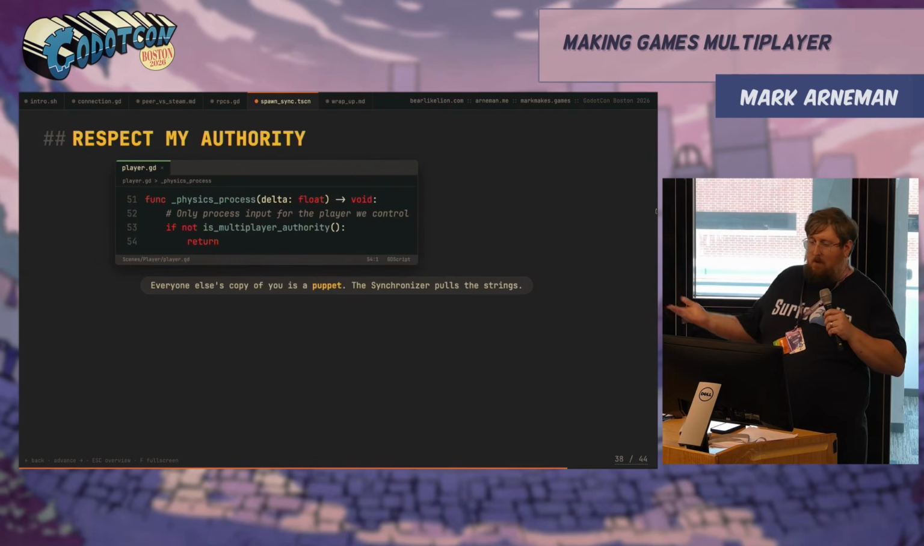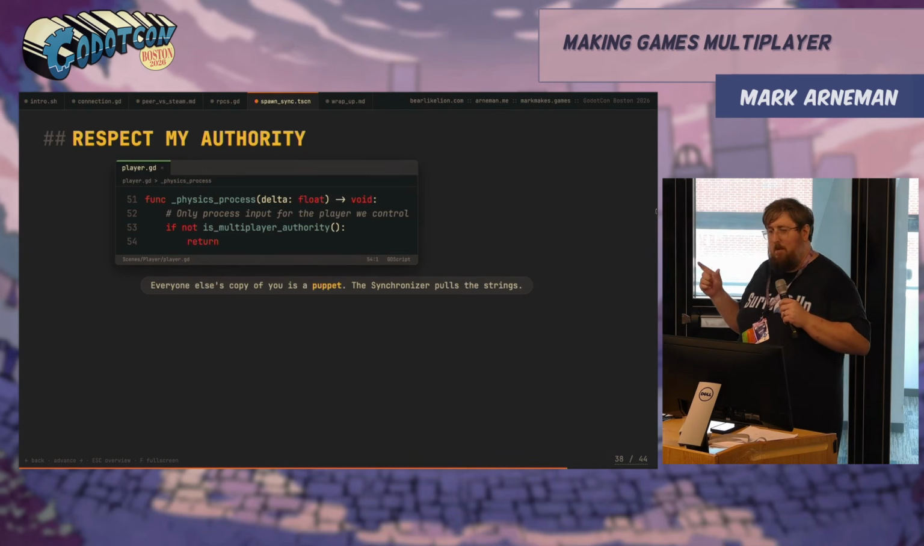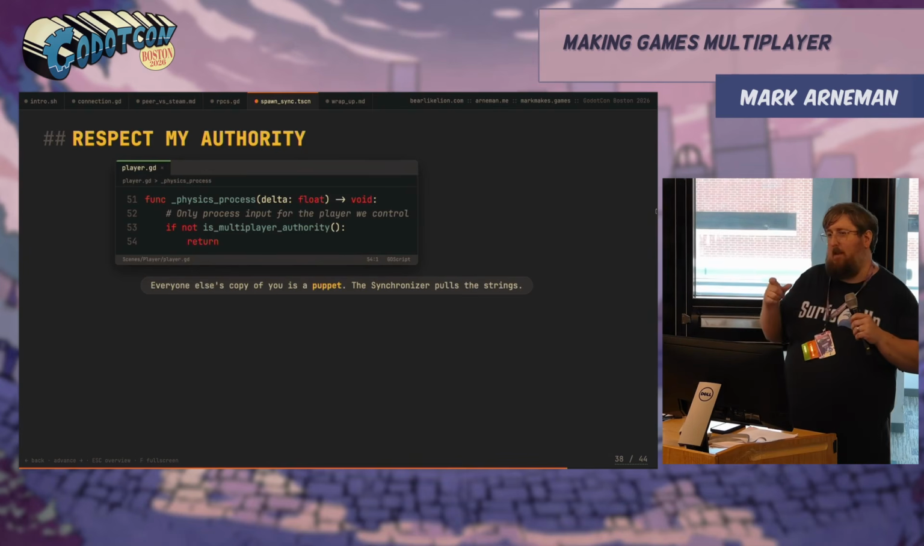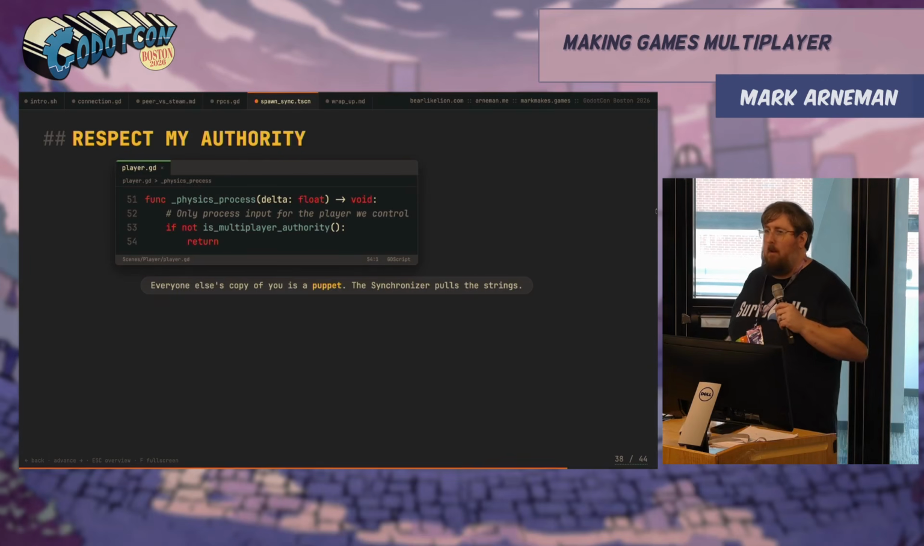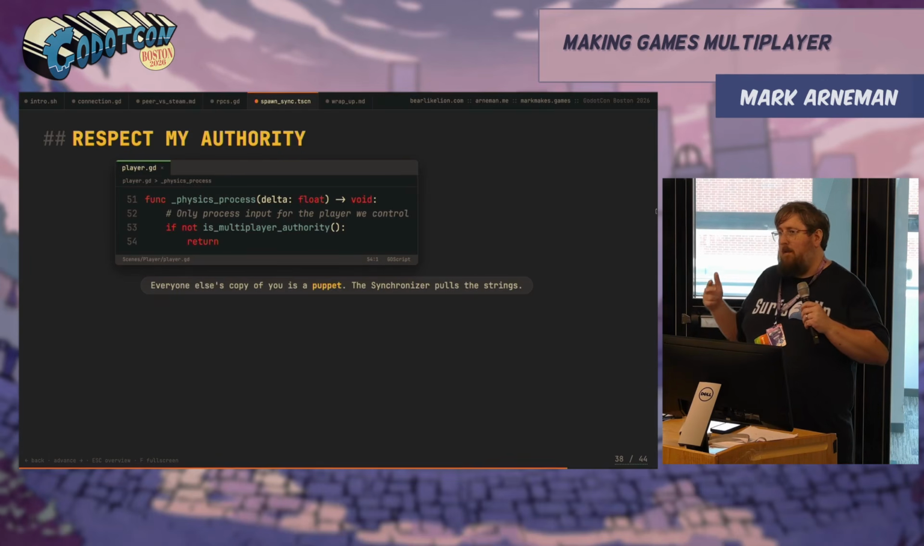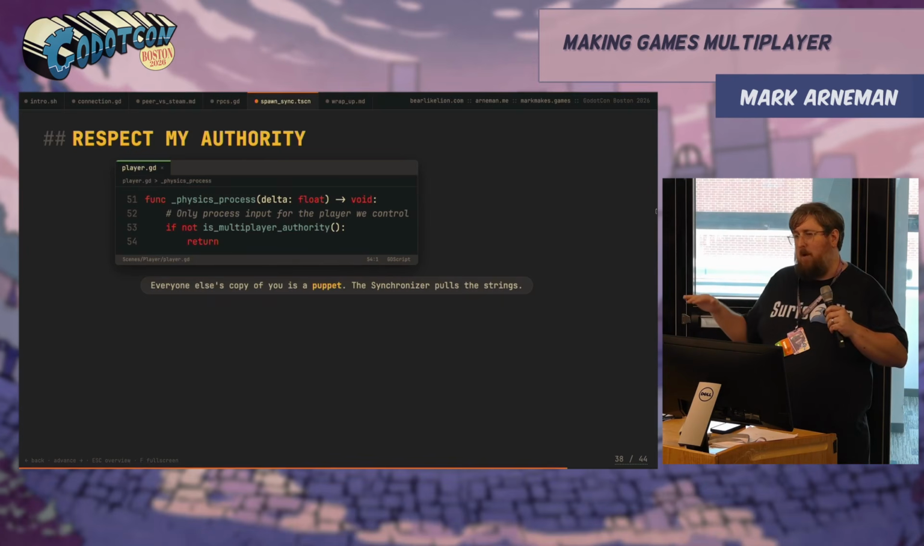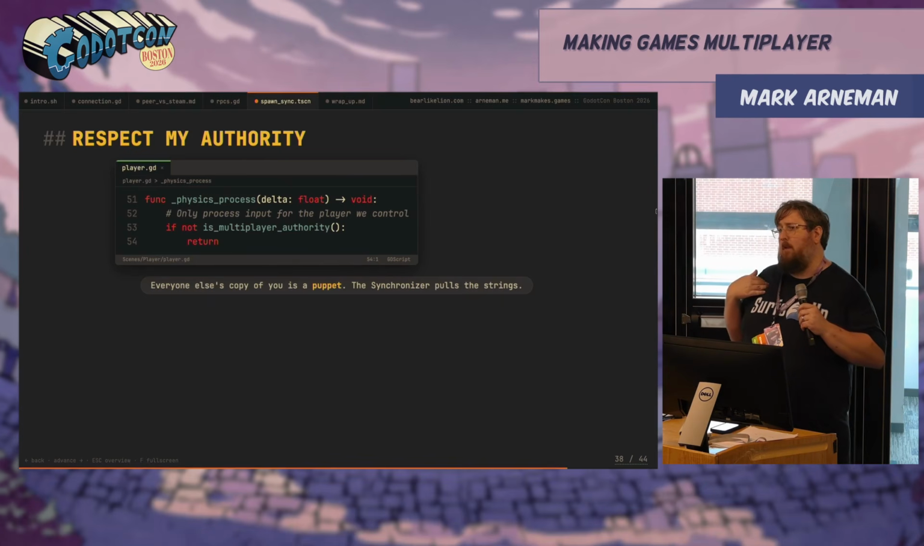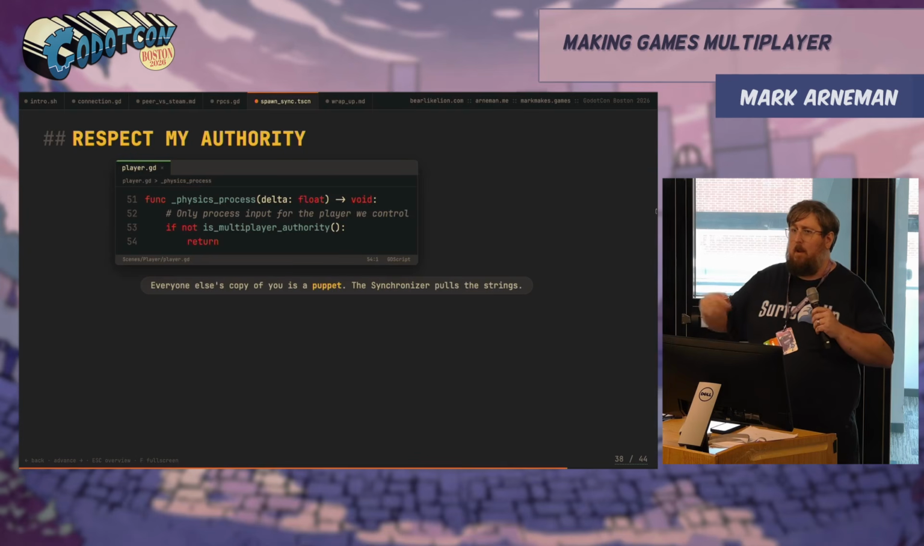So it's important to respect people's authority. As I was previously saying, make sure you have this quick gate to stop others from processing if you don't own it. Things like UI, inputs, characters, all of that should be gated so only I can change it, but the synchronizer will send it to you.